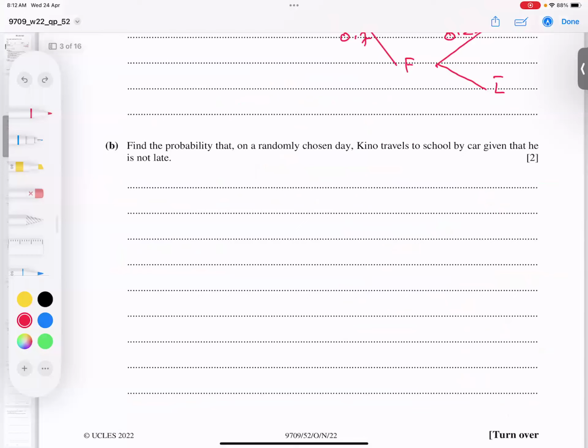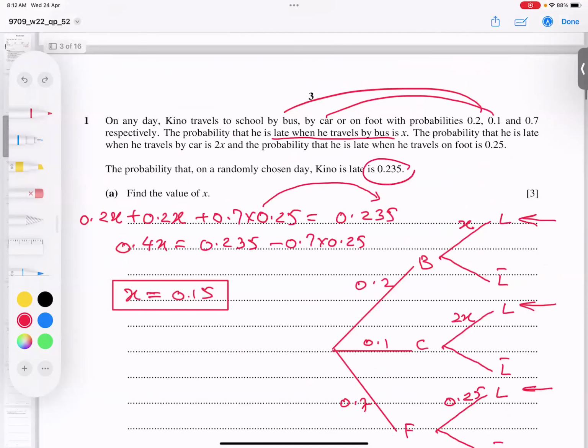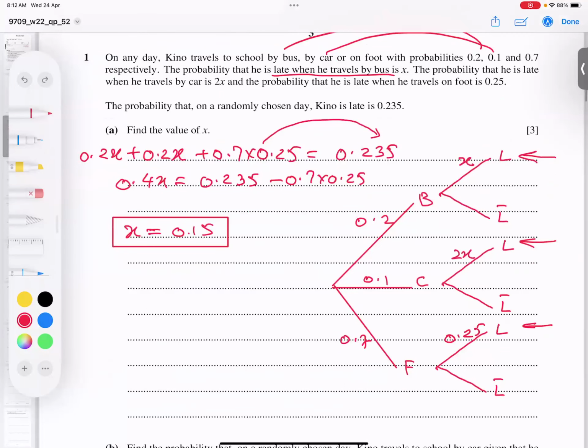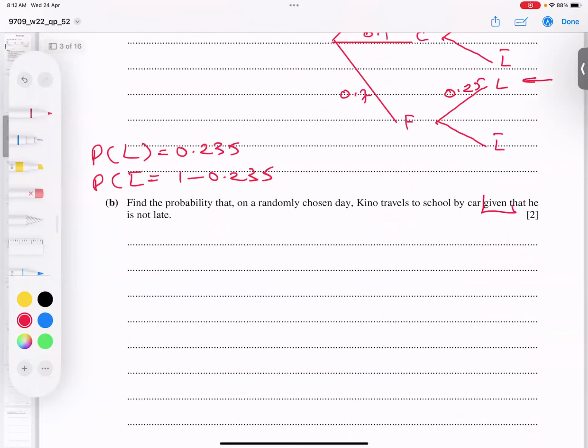Find the probability that on a randomly chosen day, K travels to school by car, given that he is not late. Late is very clear, the probability of late is 0.235. What is the probability of not late? 1 minus 0.235. Now there is a formula for given that.